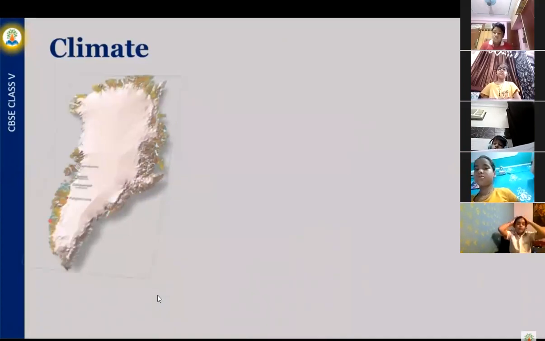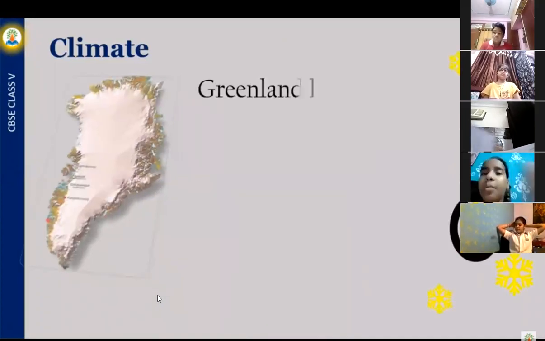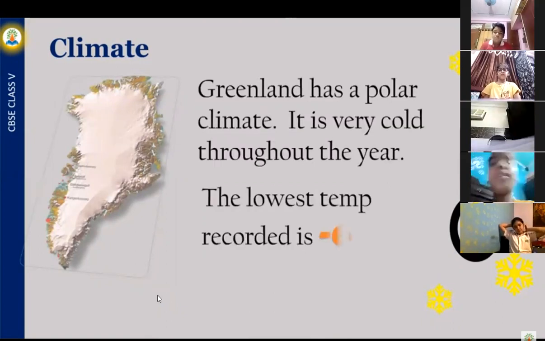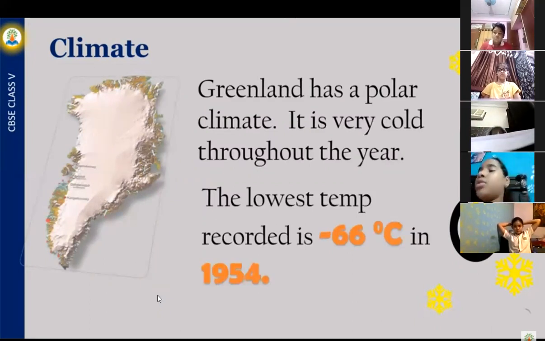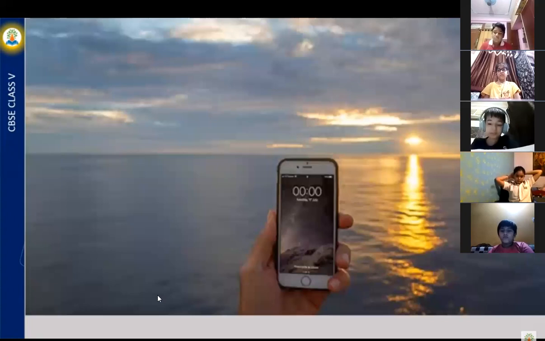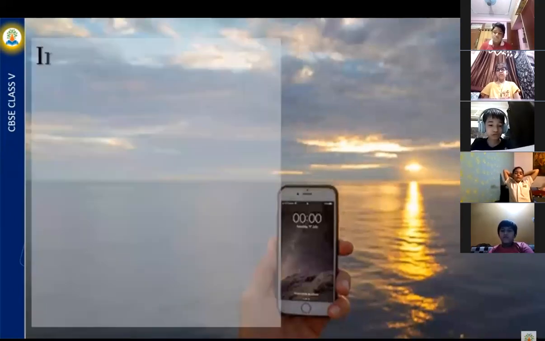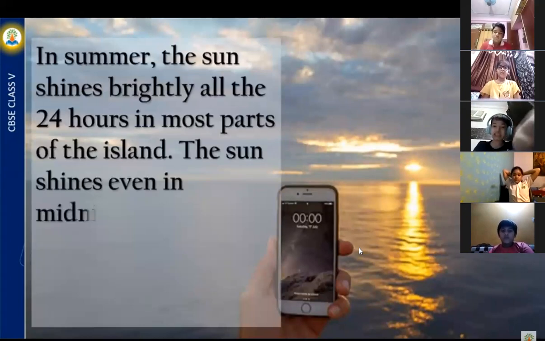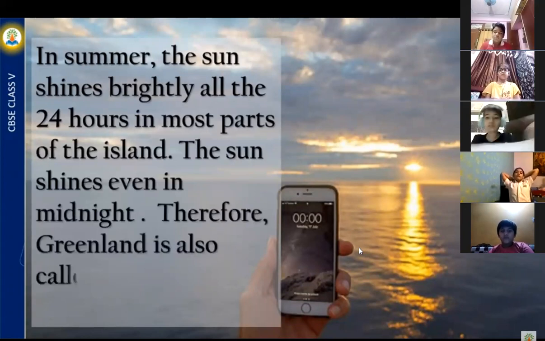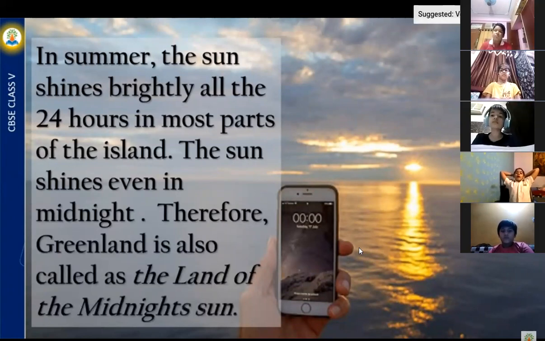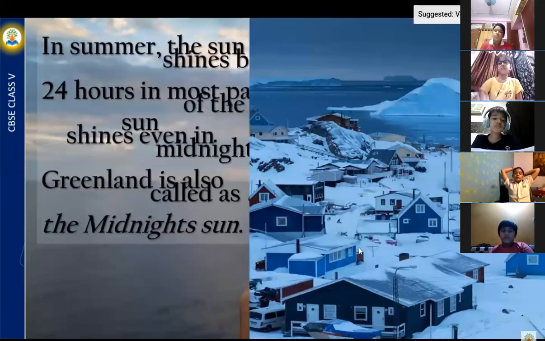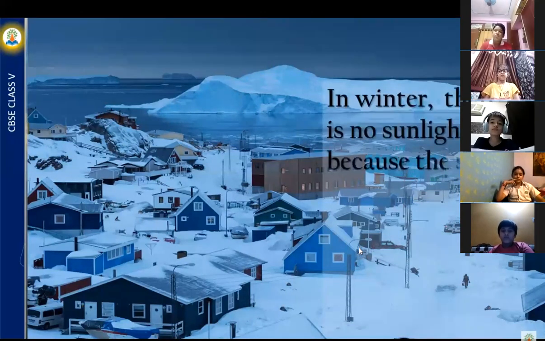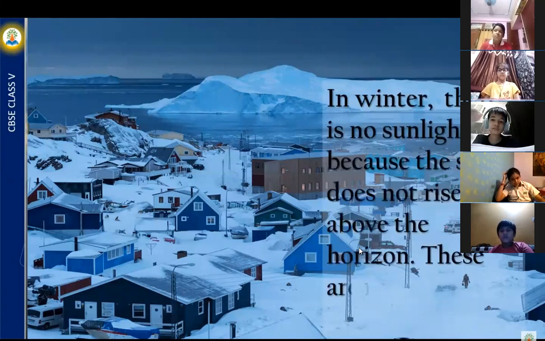Climate of Greenland. Greenland has a polar climate. It is very cold throughout the year. The lowest temperature recorded is -66 degrees Celsius in 1954. In summer, the sun shines brightly all the 24 hours in most parts of the island. The sun shines even at midnight. Therefore, Greenland is also called the land of the midnight sun. In winter, there is no sunlight because the sun does not rise above the horizon. These are months of darkness.